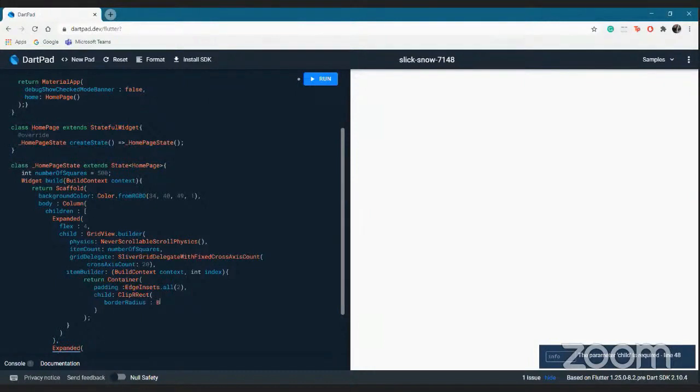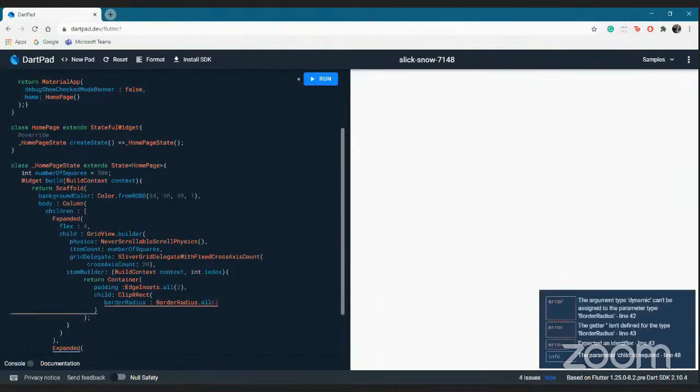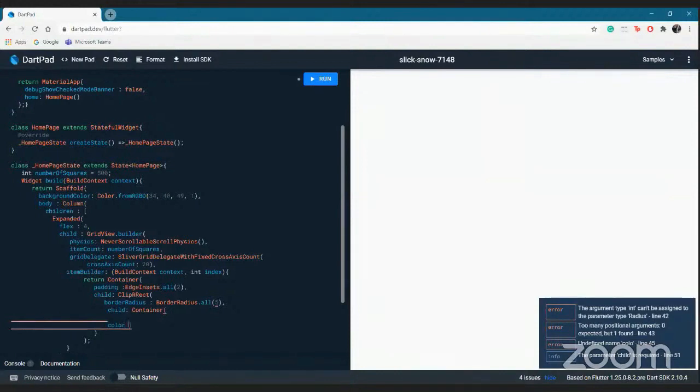How much do you want is a border radius of all sides worth the radius of 5, and it's as simple as that. Now there is a child again, which will again be a container for me, that will have a color, and the color of it will be, for now let me put it as black, because why not.